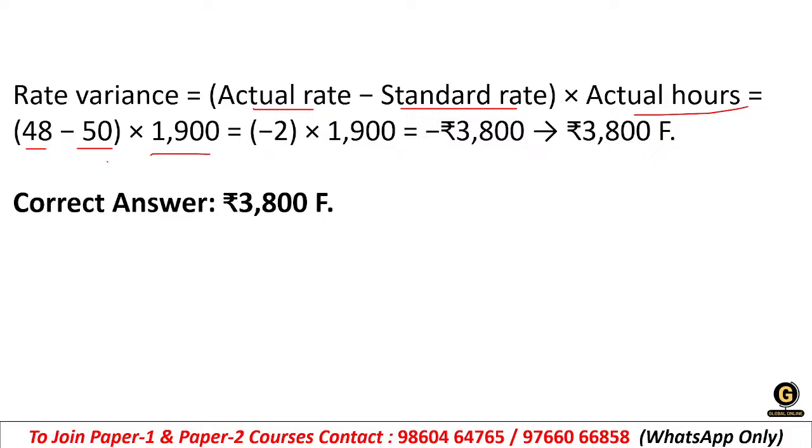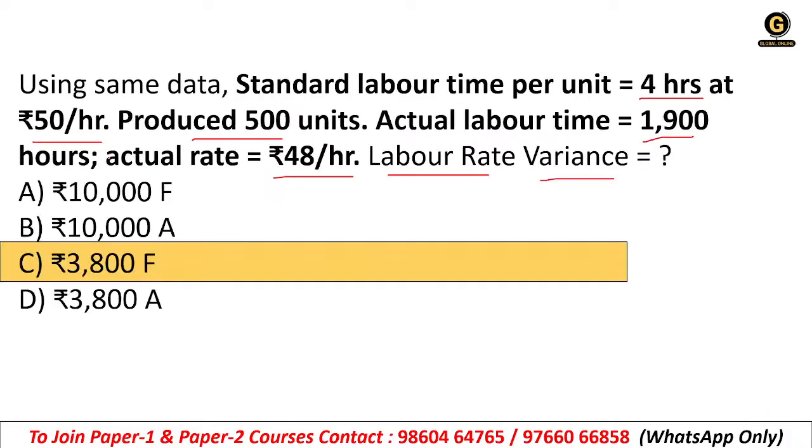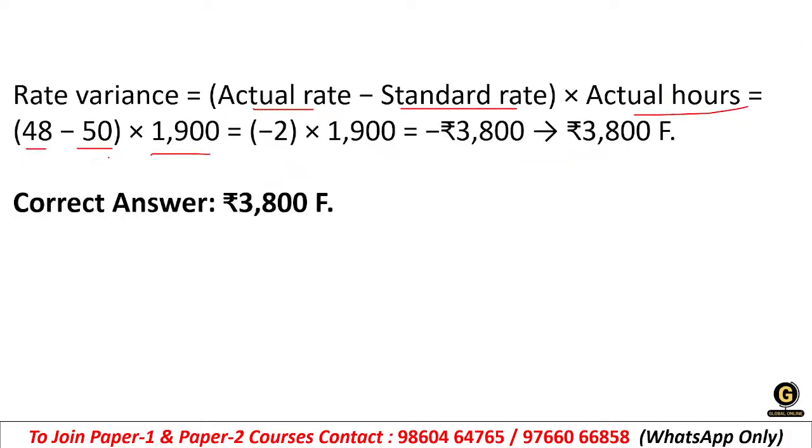So if we calculate actual rate 48 and the standard which is 50 rupees, we'll have the answer in the minus. So when we calculate minus 2 into 1900, the calculation will be minus 3800.